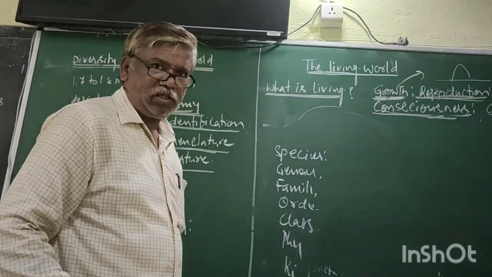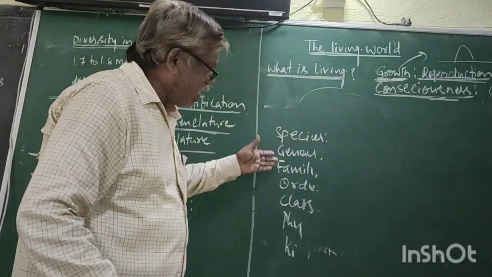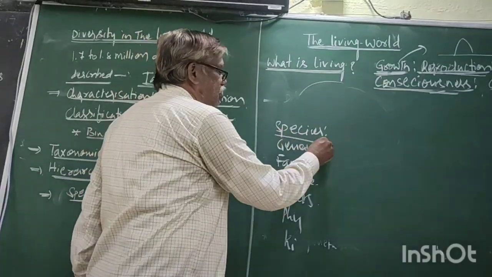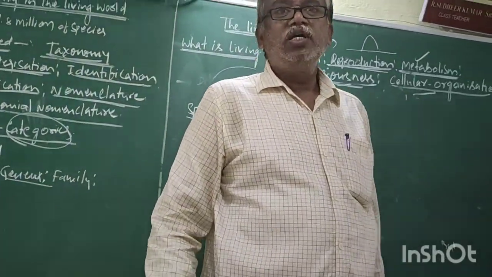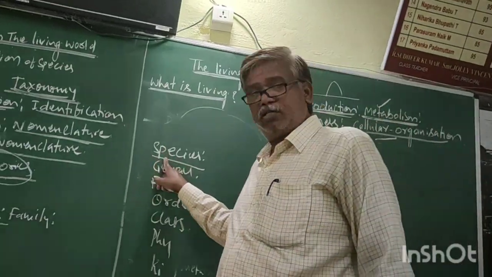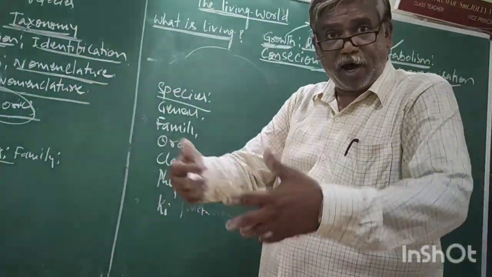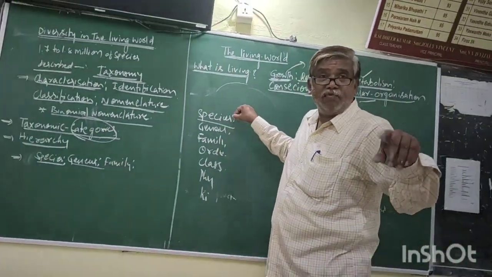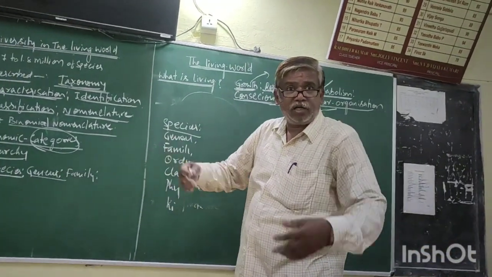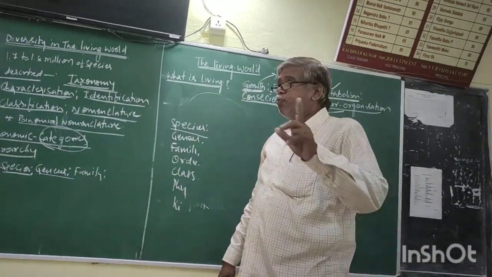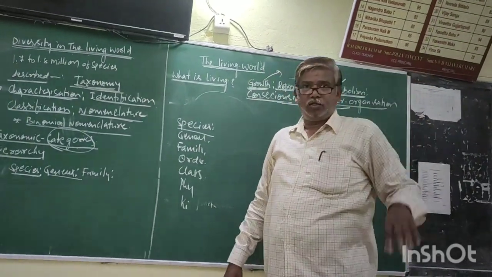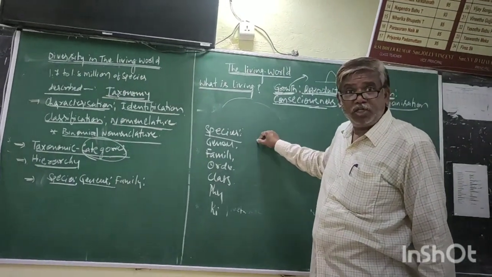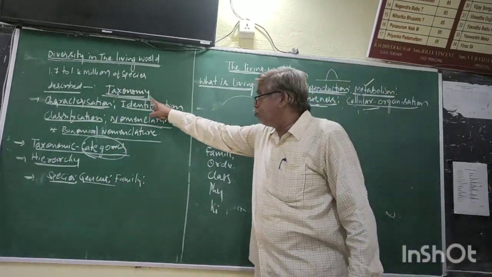Now, what are these levels? Name the level: taxon. Any taxon is a unit of classification, but the basic unit is called a species. A group of organisms which are similar in fundamental characters is called a species. It has another definition: a group of organisms which undergo natural interbreeding and produce fertile progeny is called a species. Now, the third definition: it is the basic unit of taxon.